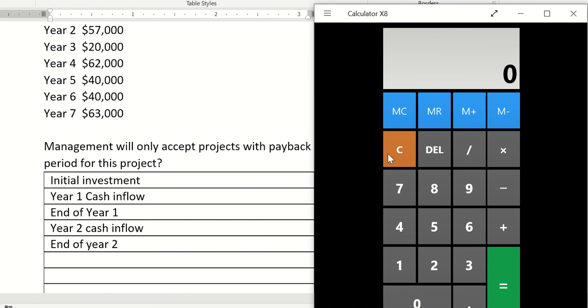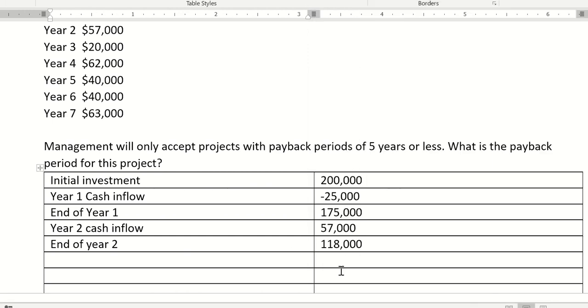What about year 3? 118,000 minus, so this is a running total because we've received the cash flows, and so we just want to make sure we get back that full 200,000. Well, minus the 20,000 of year 3, 98,000.